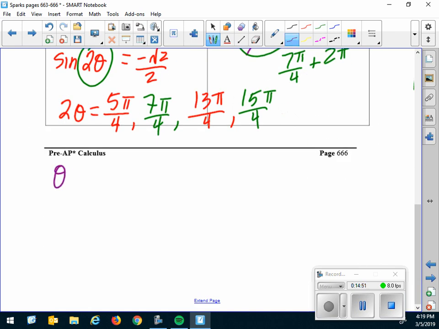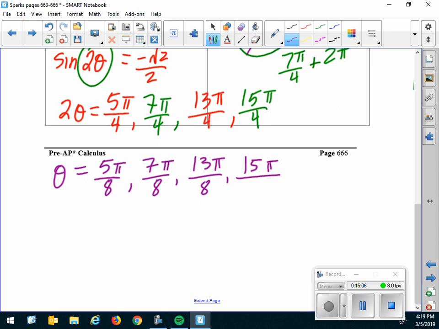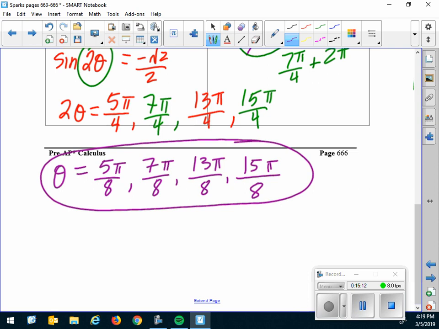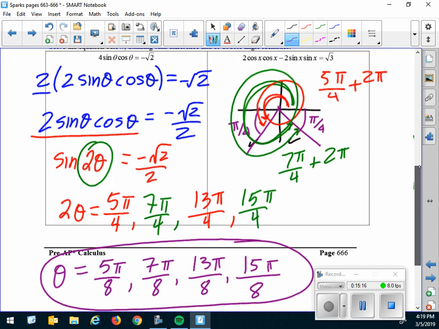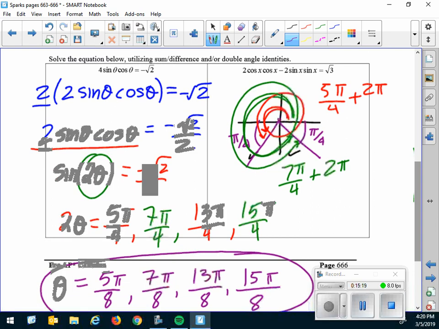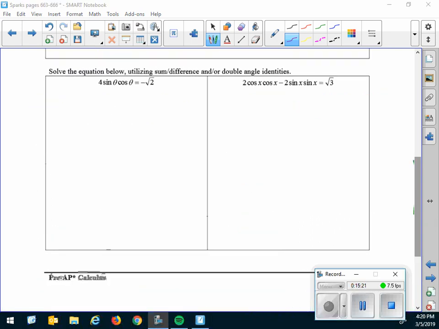So now I've got theta equals, and I'm just going to divide all these by 2, which is the same as multiplying by a half. And there we go. There are our answers. Okay, we got one more problem to do. So I'm going to pause and erase.